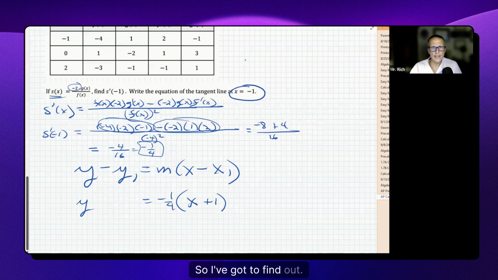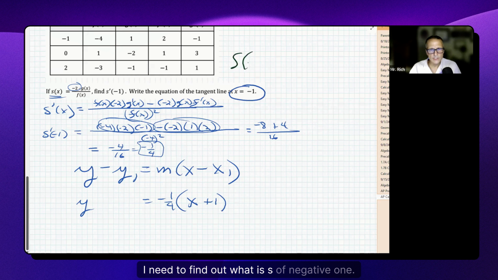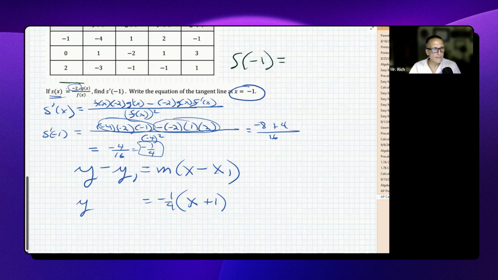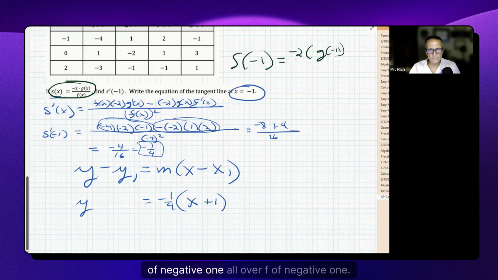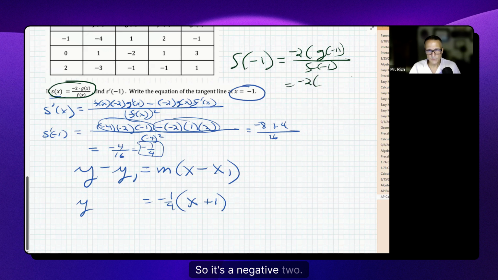So I've got to find out, I'm going to do the work up here. I need to find out what is s of -1. I need to know the y value of my s function when x is -1. This is the definition over here of s of x. So s of -1 would be -2 times g of -1 all over f of -1. So it's a -2.